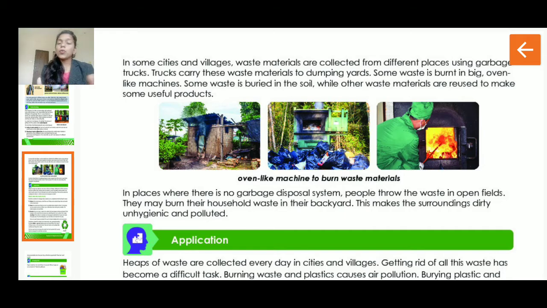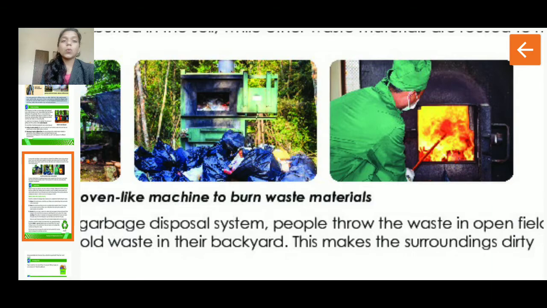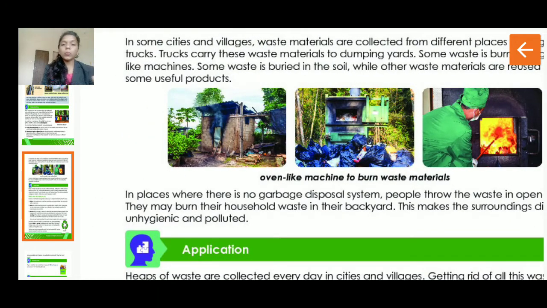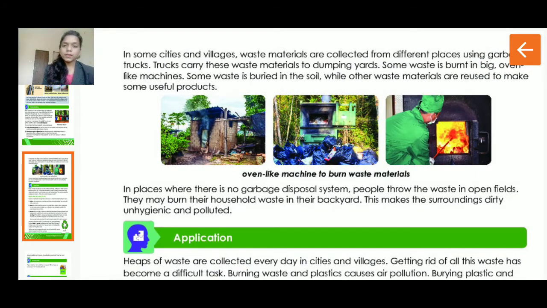Other waste which will not decay in soil, that waste is put in big ovens. You can see here they have given you some pictures. In such big ovens the garbage is put, where it is burned. The garbage is burned in such big oven-like machines. And some waste, we can use again, we can reuse it. So such waste is reused by making some new products out of it, right? So these are the different techniques.